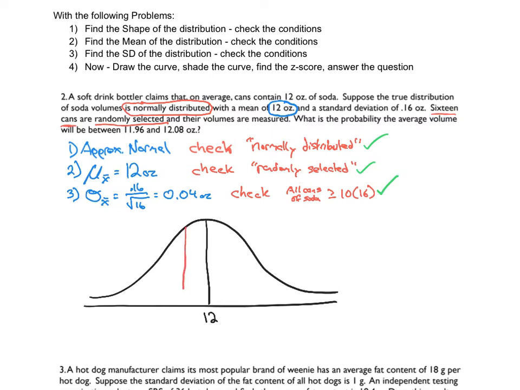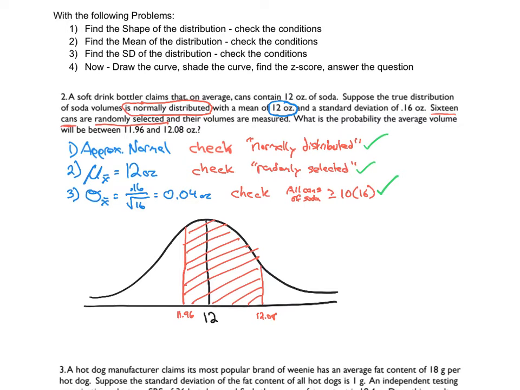So 11.96 is about here, and 12.08 is probably over here somewhere. This is what we're looking for. How many of the cans are in this range right here? There's always fluctuation in manufacturing. So what it looks like they're doing is asking how often we get it within this range, because this range is probably considered their acceptable range.